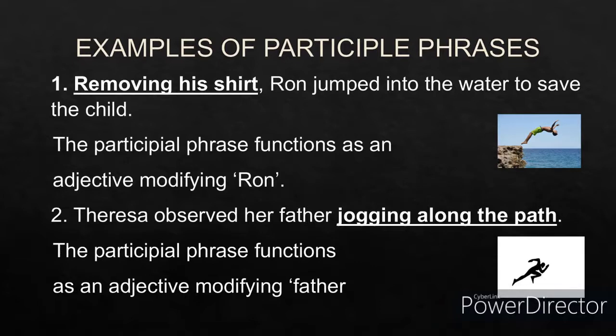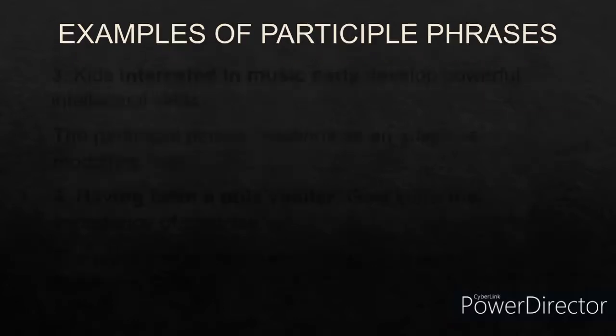Second example: Teresa observed her father jogging along the path. Now, jogging is a present participle because it is ending in ing. Path is a noun. So jogging along the path becomes a participle phrase modifying father. Father is a noun. Why is it modifying father? It provides extra information about father. It's describing father. Teresa observed her father. What was he doing? Jogging along the path. So jogging along the path becomes the participle phrase.